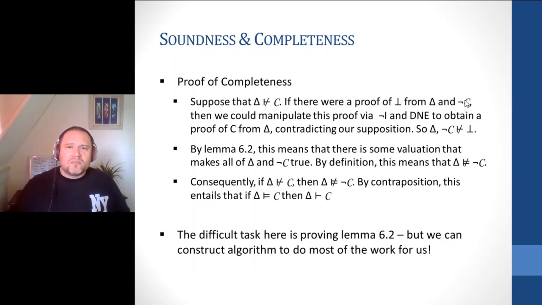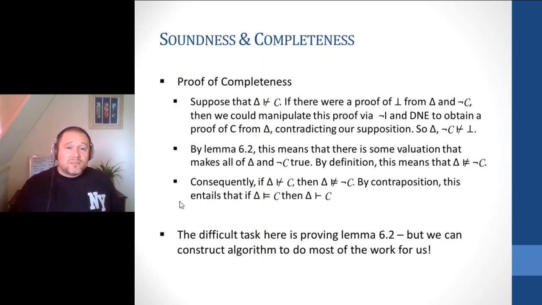Again, this is basically what we do when we prove something indirectly. But of course, if we could do that, then we'd have contradicted our initial supposition. There would be a proof that starts with our sentences and derives C. So what we can conclude from this is that our sentences and not C don't prove a contradiction. That is, these sentences are not jointly contrary.